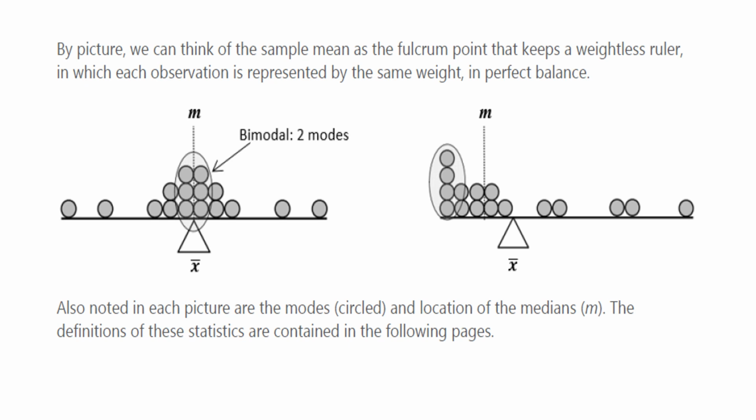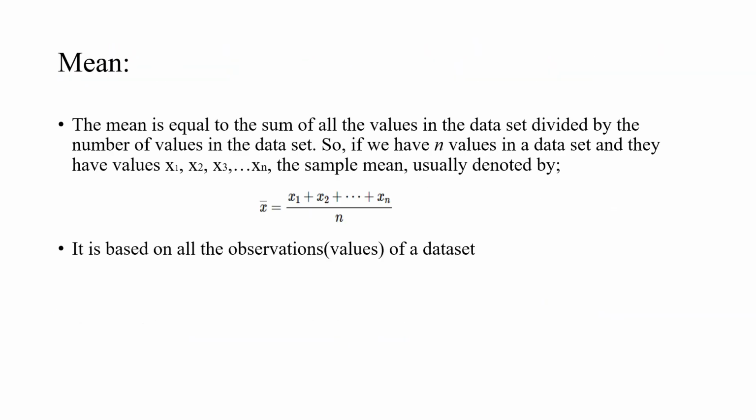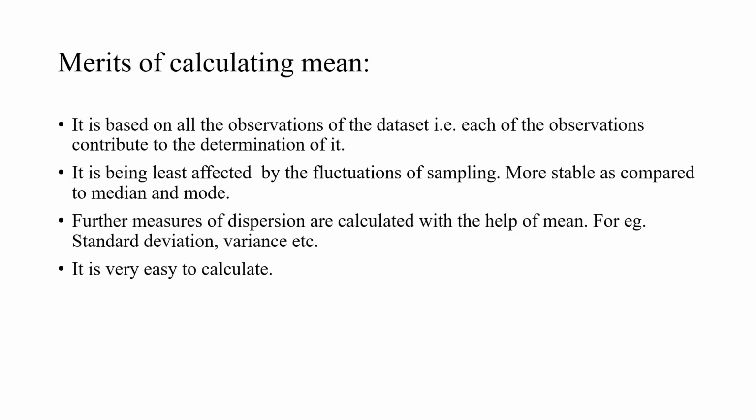So this is a beautiful representation. Starting off with the mean, all of you know what the mean is. It is equal to the sum of values in the data set divided by the number of values in the data set. If we have n values in the data set, x1, x2, x3 and so on, the sample mean is denoted by this, and it is based on all the observations in the data set.